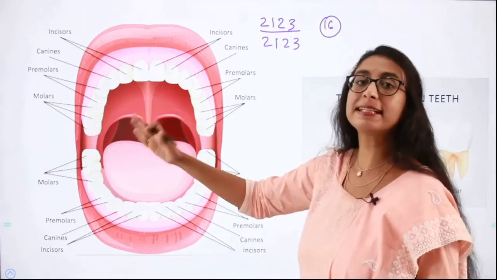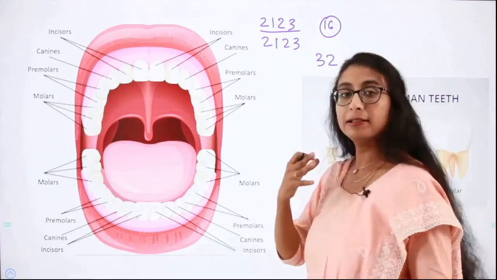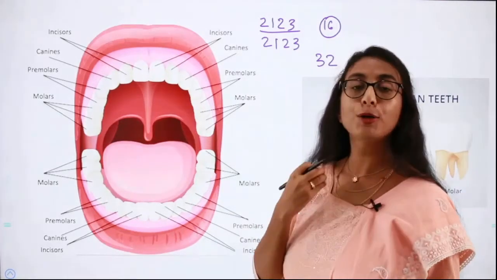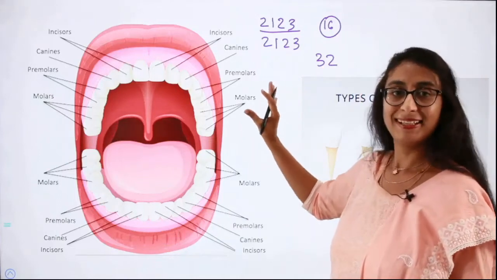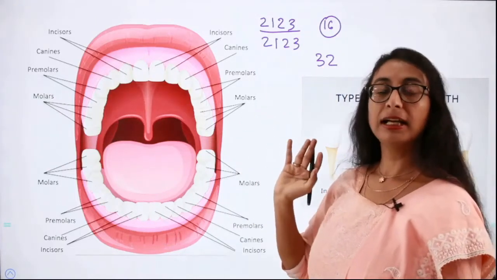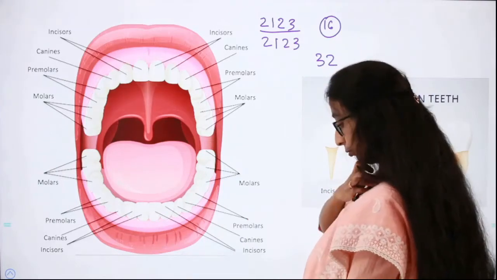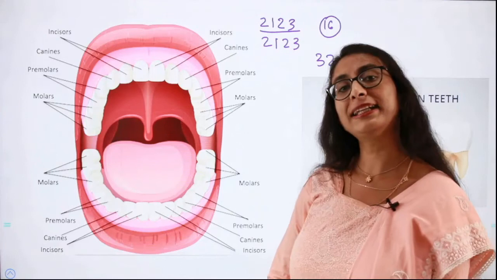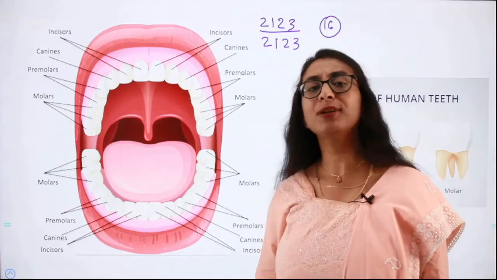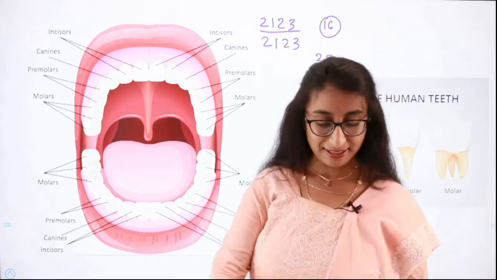So together 16 plus 16 gives us 32 teeth. So in a human adult, the total number of teeth which we have is 32. Did you get it? This is the dental formula, that is 2, 1, 2, 3 divided by 2, 1, 2, 3. So what about the dental formula in kids? How many teeth do the kids or children have? We shall discuss that as well.